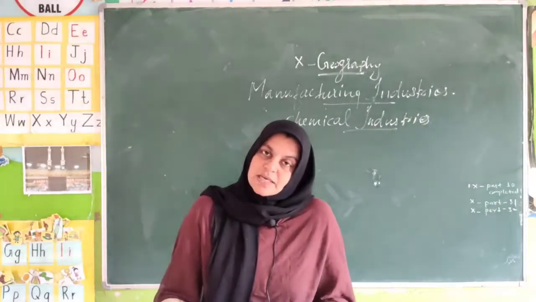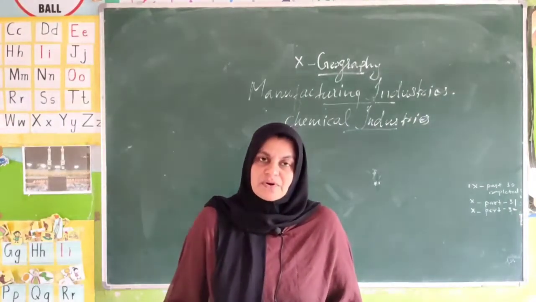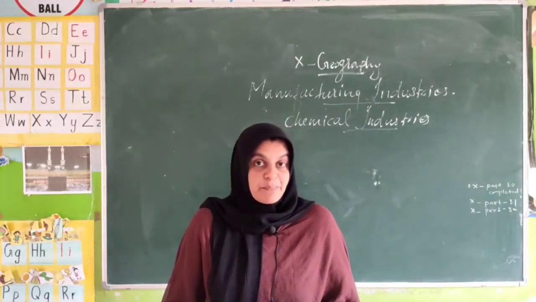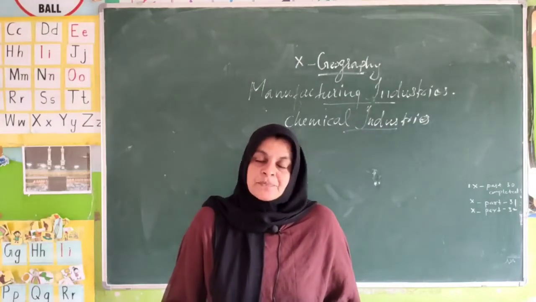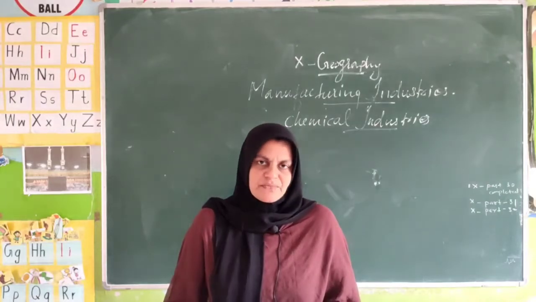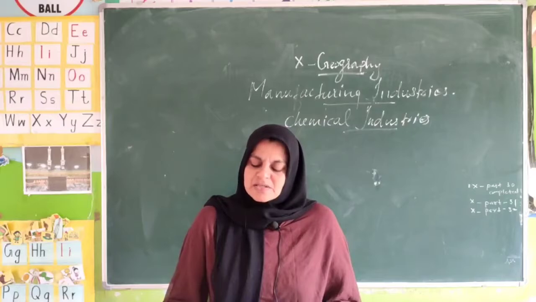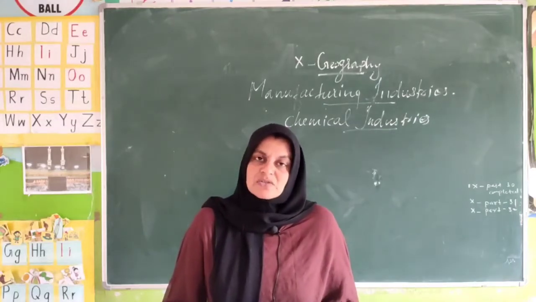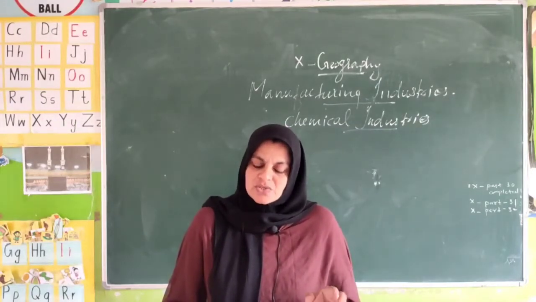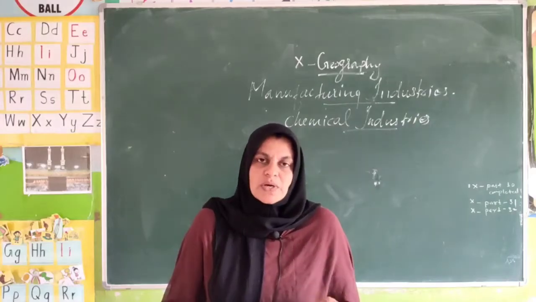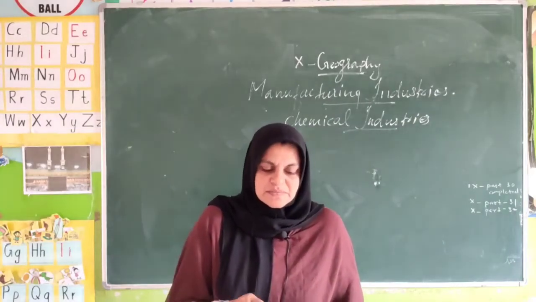Sulfuric acid, used for fertilizers, plastics, paints. So we use sulfuric acid, that is an inorganic chemical. And alkaline soda ash is used to make glass, soap, detergent. All these are included in the chemical industries.